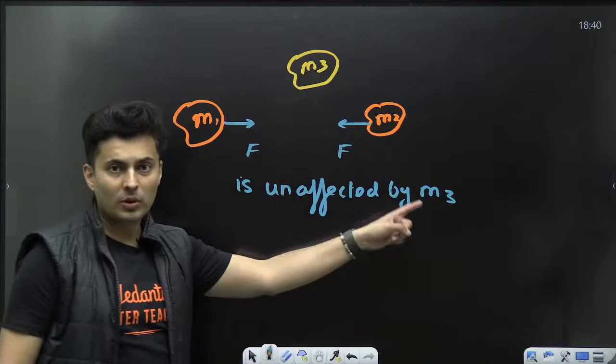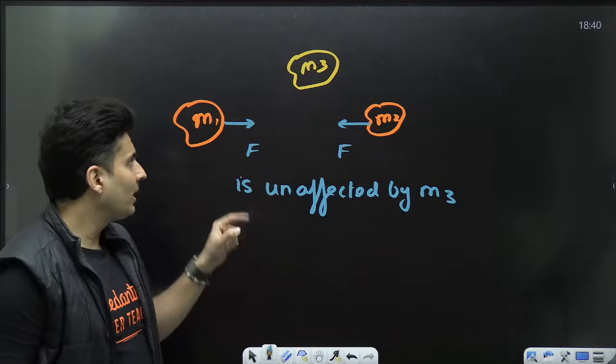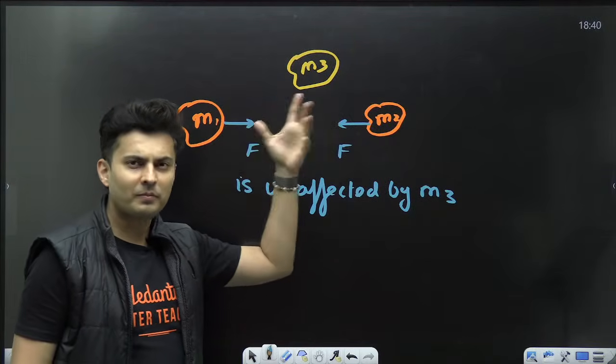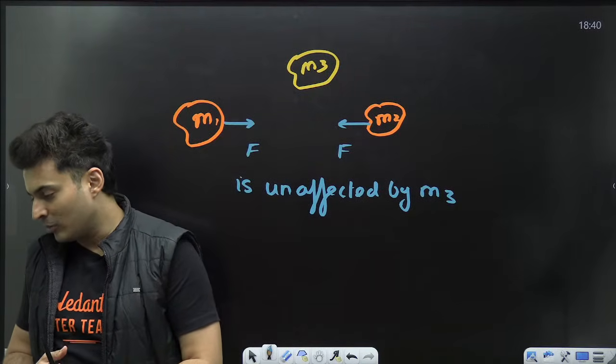It has no role to play in these two masses' forces. In fact, m3 will apply a new force on m1 as well as m2. So there will be more forces coming up.